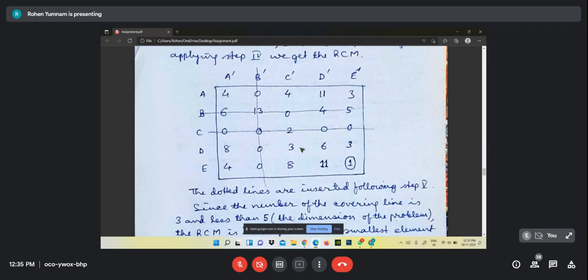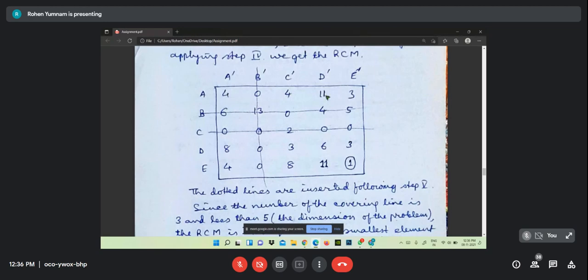Before starting that iteration, see, one more step is necessary. You see the elements like 4, 4, 11, 3. How am I selecting? Numbers not covered by the lines. You search the numbers not covered by the lines.